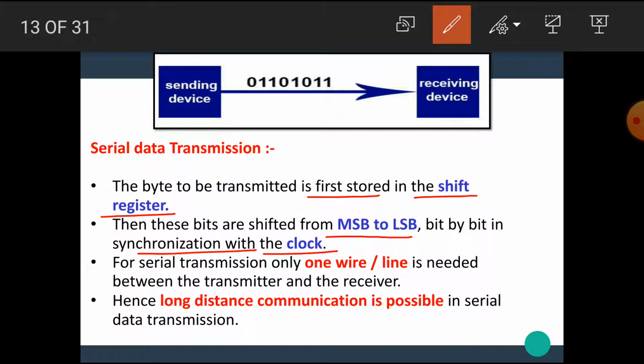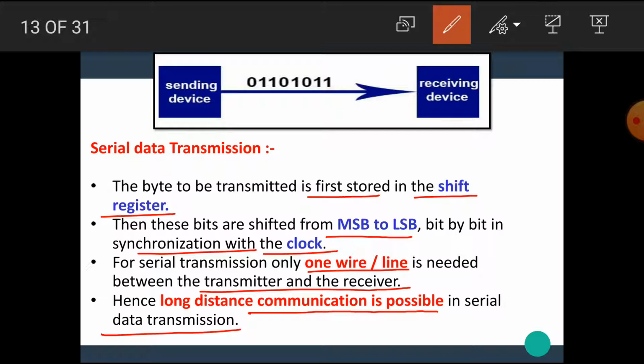For serial transmission, only one wire or line is needed between the transmitter and the receiver. Hence, long distance communication is possible in serial data transmission. Take the example of a person situated in Delhi and we are in Mumbai.